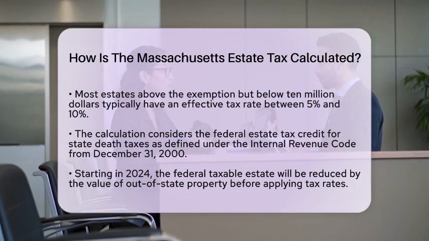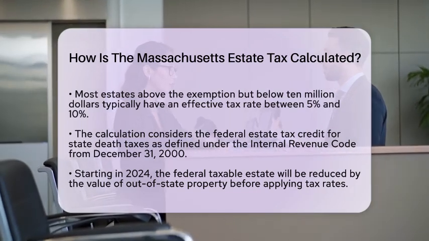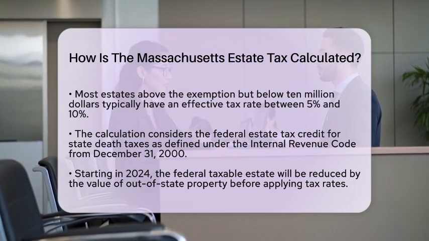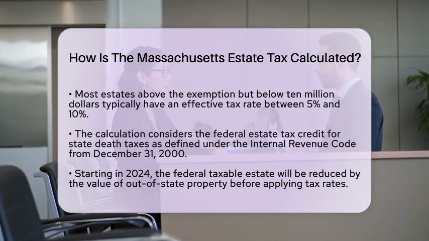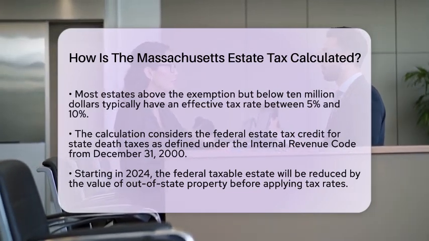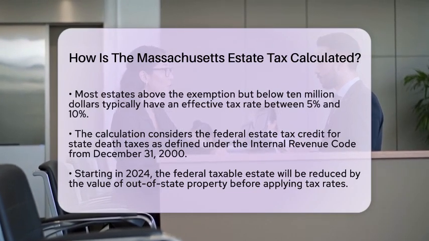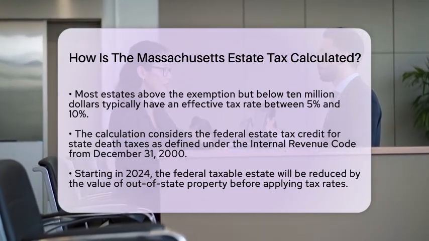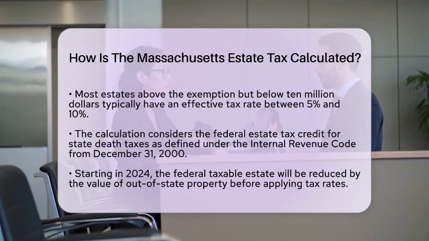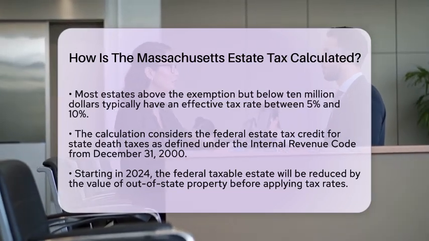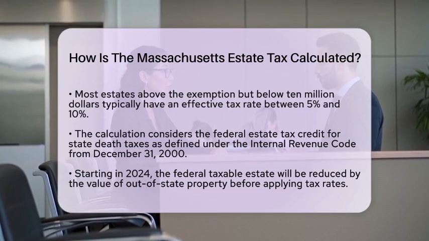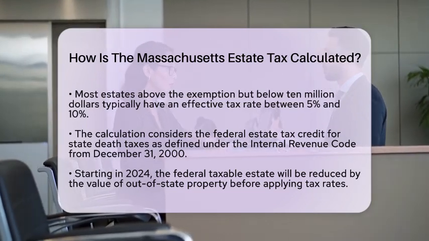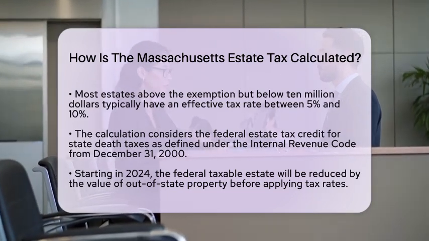If the deceased owned property outside of Massachusetts, recent changes will affect how the estate tax is calculated. Starting in 2024, the federal taxable estate will first be reduced by the value of any out-of-state property before applying the tax rates. This adjustment helps prevent higher tax brackets from applying to the entire estate value due to out-of-state assets.